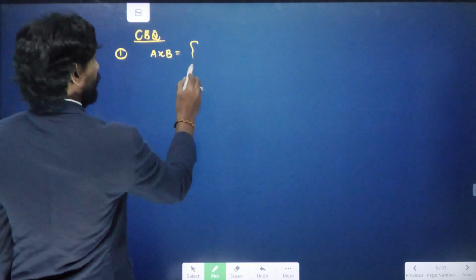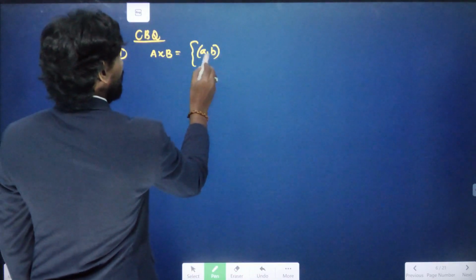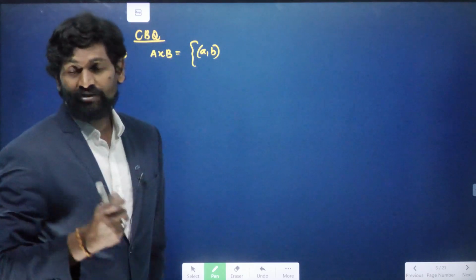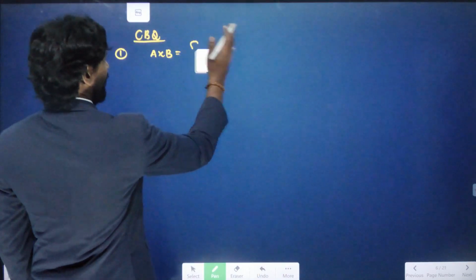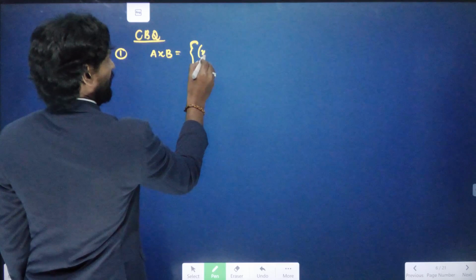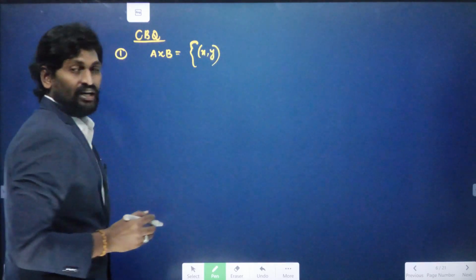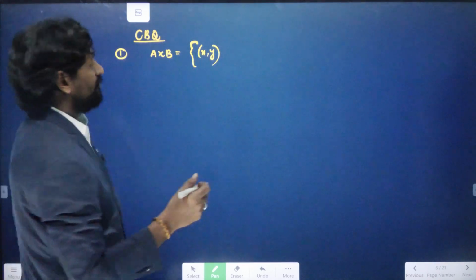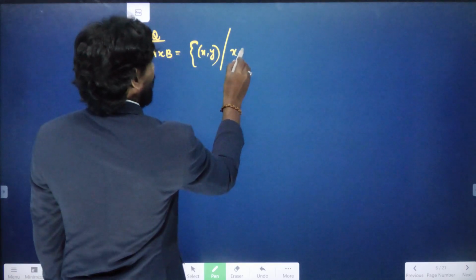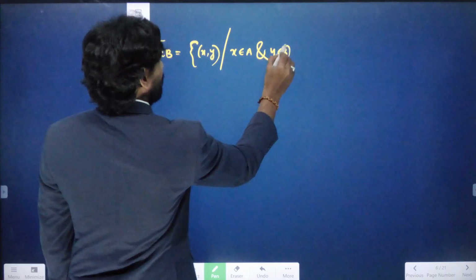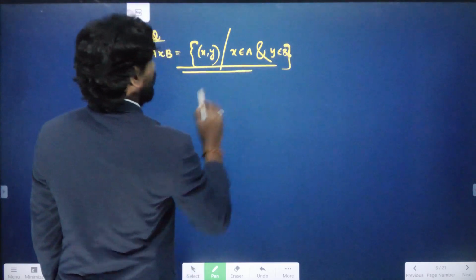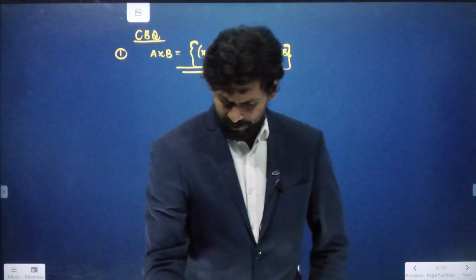The A cross B is a set of ordered pairs in the form of A comma B, or X comma Y, where X belongs to capital A and Y belongs to capital B. So this is called A cross B. According to the four options, the first option will be our required answer.